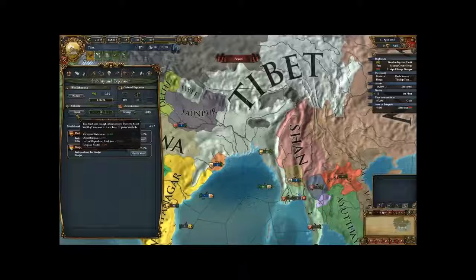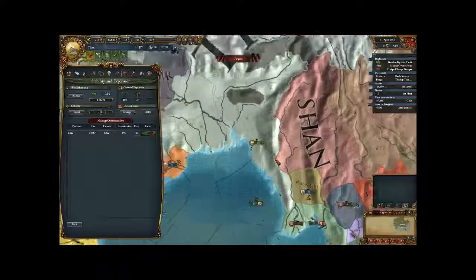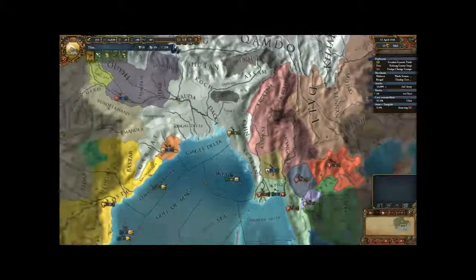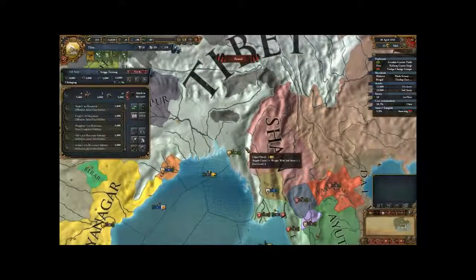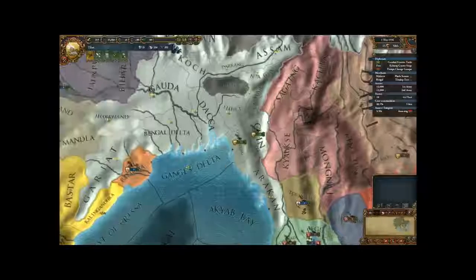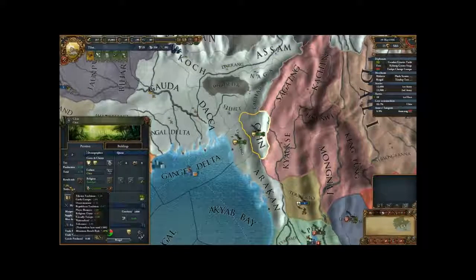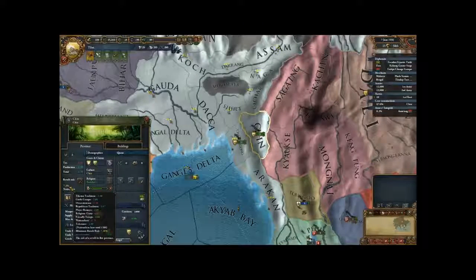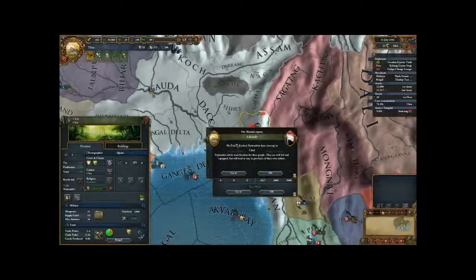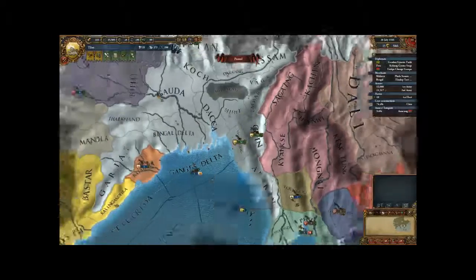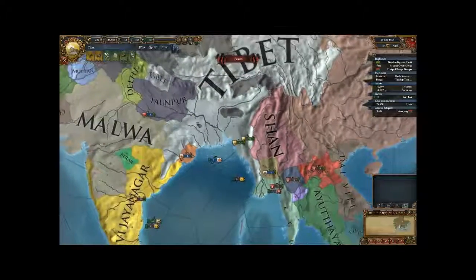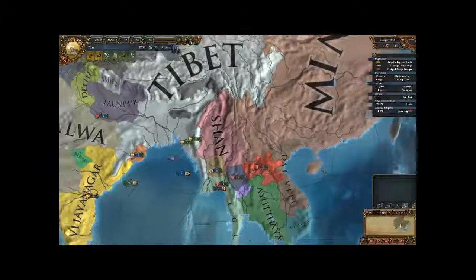Man. We are overextended. How are we overextended? Okay, we are coring... Right, I see how we're overextended. Let us do this, split the army in half and send the other half over to Shin. That way the revolt risk should decrease to a manageable number. 7.2 is okay, but it could be better. And what do you know, revolt risk just happened in Shin.